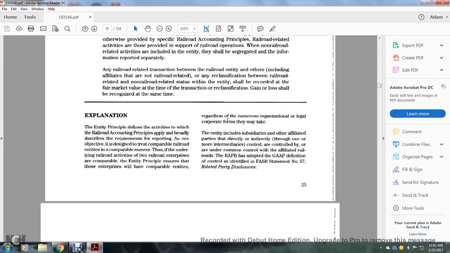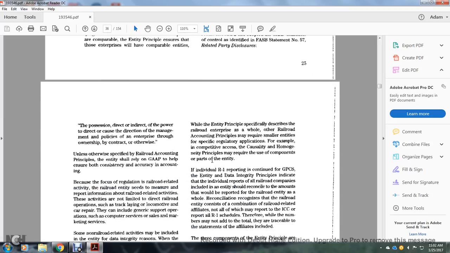The entity includes the subsidiaries and other affiliated parties, directly and indirectly, through one or more intermediaries, that control, are controlled by, or are under common control with the affiliated railroad. The railroad accounting principles adopt generally accepted accounting and auditing principles. The definition of control is identified in the Financial Accounting Standards Board Statement Number 57, Related Party Disclosures: the power to direct or cause the direction of the management and policies of the enterprise through ownership, by contract, or otherwise.